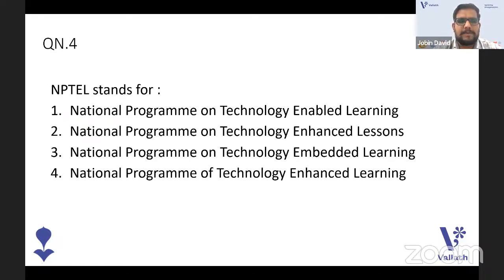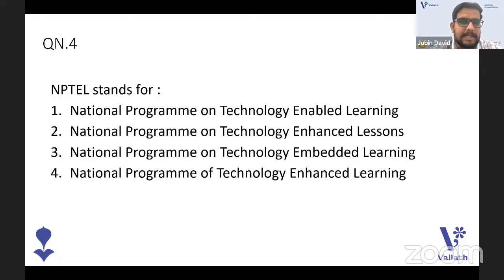NPTEL. When you study the digital initiatives in the teaching aptitude part, this is a very important one. Or when you study the schemes of education, NPTEL comes there too. So what is the full form of that? In the MPSET questions, such easy questions are asked, and abbreviations are also asked. So it is very important. You may think it may not be asked, but it's important. It was just asked. So that is very important.